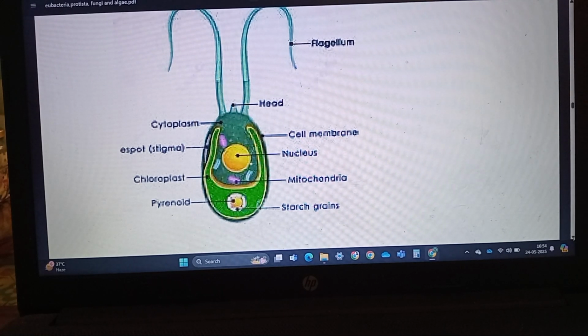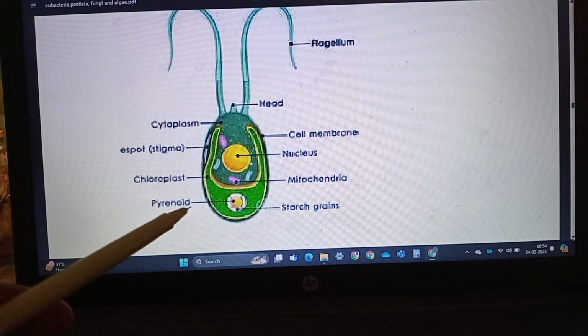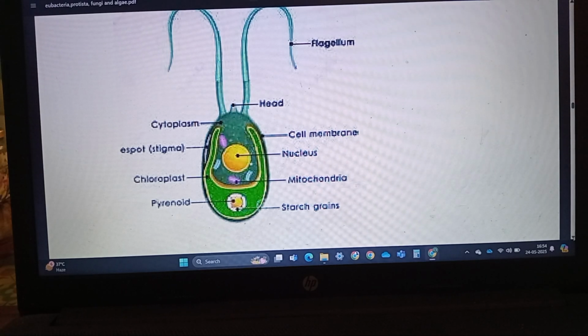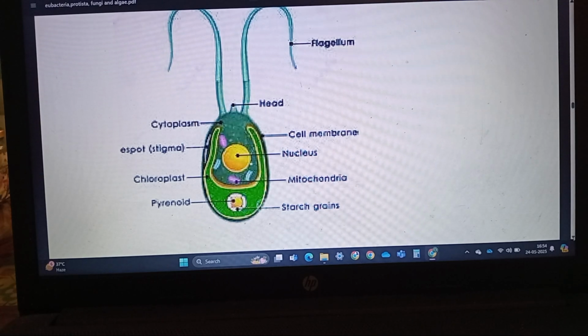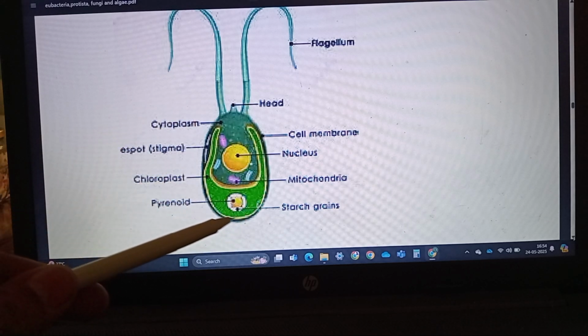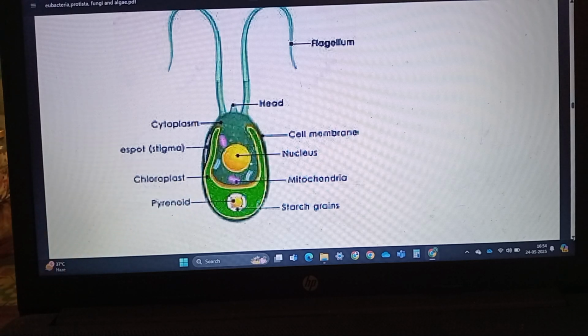The color is because of chlorophyll A and chlorophyll B. The color of the green algae is because of chlorophyll A and chlorophyll B present in the chloroplast. The chloroplast can be of different shapes. We'll look at this later on. The cell wall of this green algae is made up of an inner layer of cellulose and an outer layer of pectose.